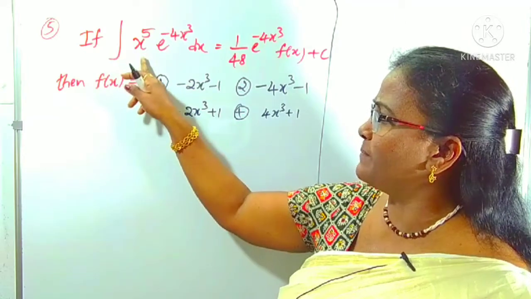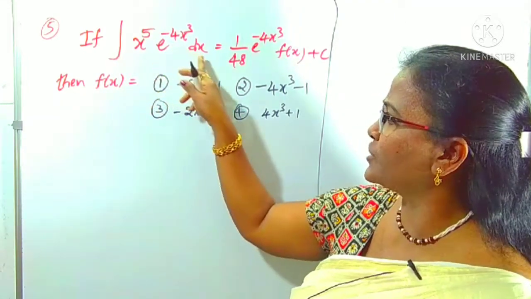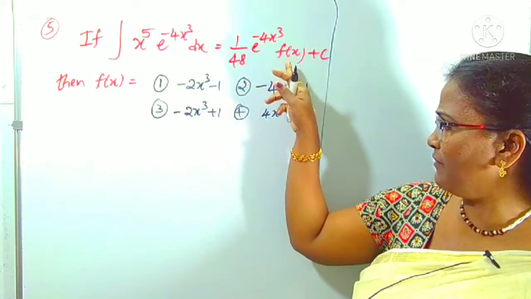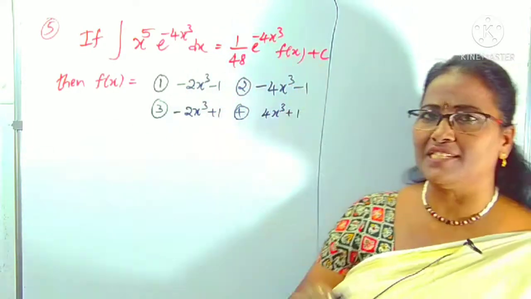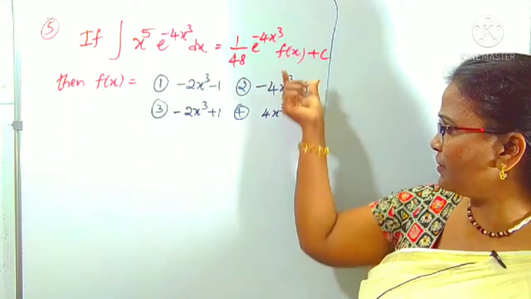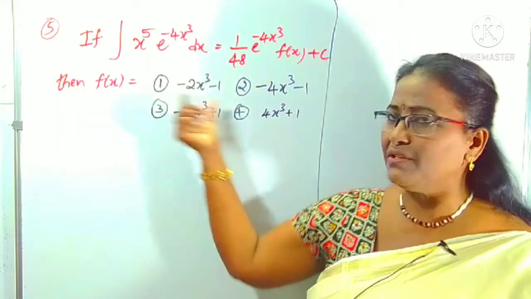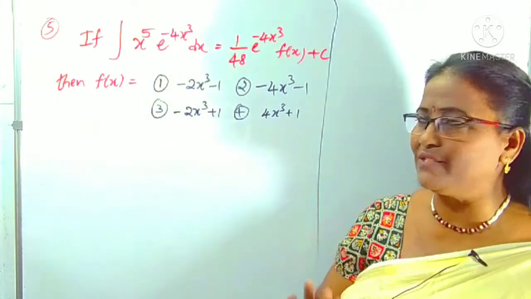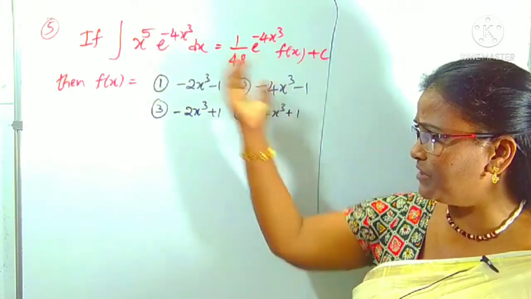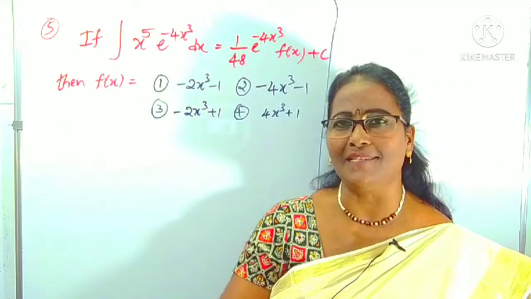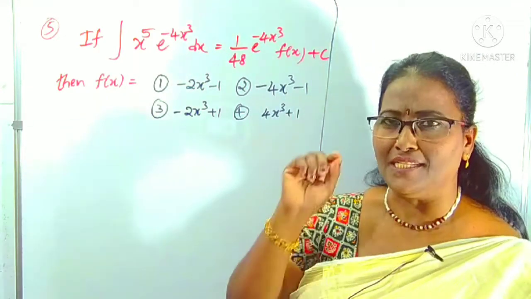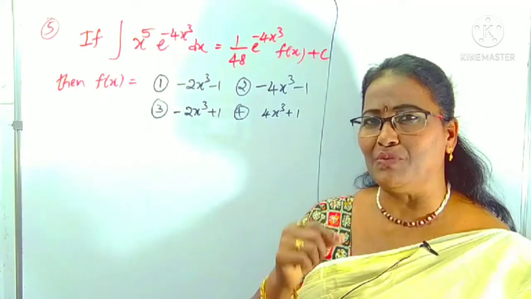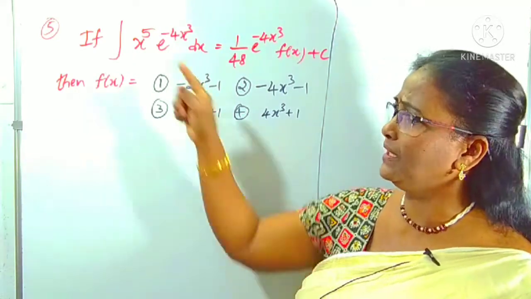If integral of x power 5 e power minus 4x cube dx is given as 1 by 48 e power minus 4x cube of f of x plus c, where c is the integral constant. Here some unknown function f of x is there. That is only what we have to find for this question. It's a simple question. What do you have to do for this one? By observing this question, you can understand easily that you can take the substitution method. How do you know this is the substitution method? Because you know clearly what is there here?